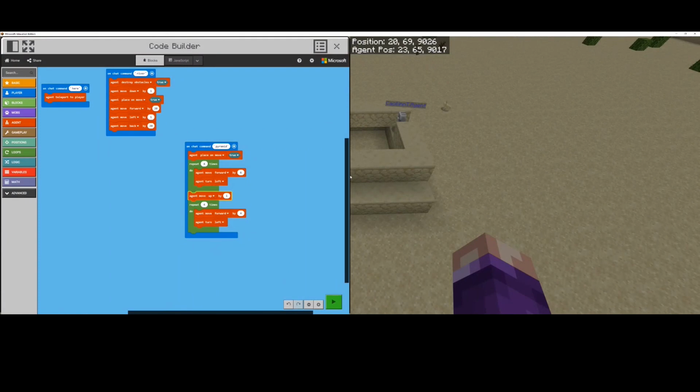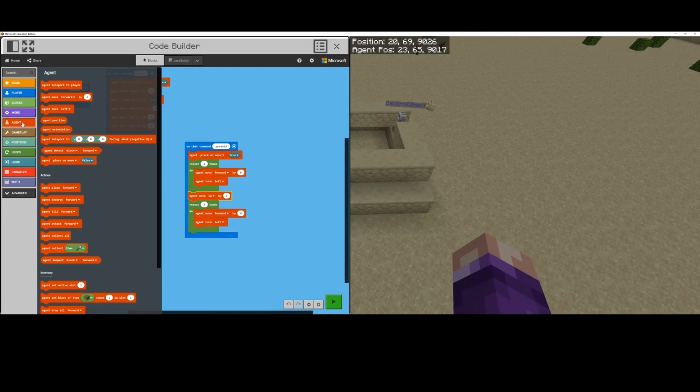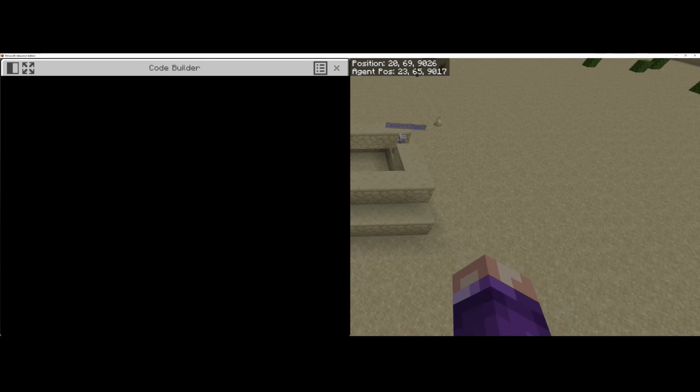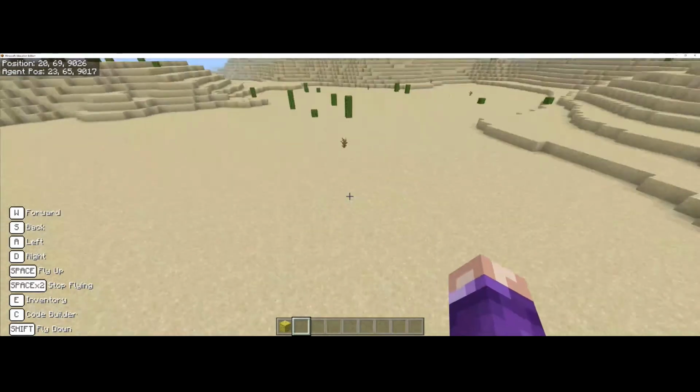We want them to move up, yes, but then when they move up, we want them to move forward by one block before they start building out the next square. So let's try adding in a block to get our agent to move forward by one after they move up. So now they move up and they move forward by one, and then they build the next square. So let's test that one out.